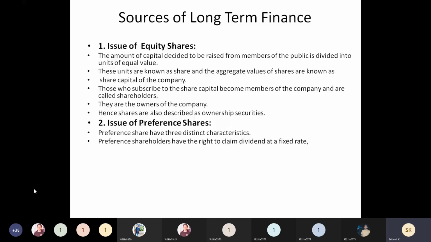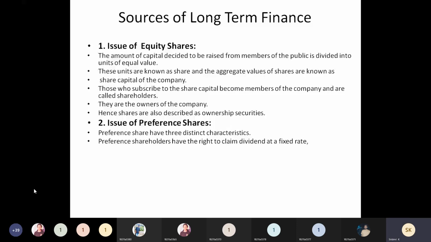So why do these companies prefer to issue preference shares? Due to certain advantages. At the same time, it also has certain disadvantages. What are they, that we will see in detail now. So the company is going to prefer these preference shares because they have certain advantages. One, it helps to increase their sources of funds.